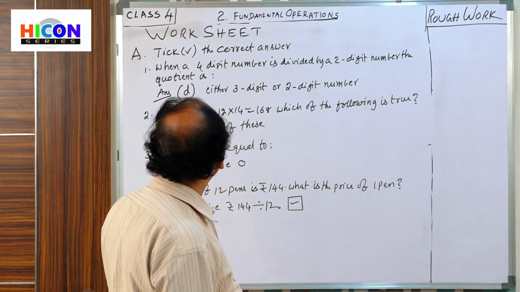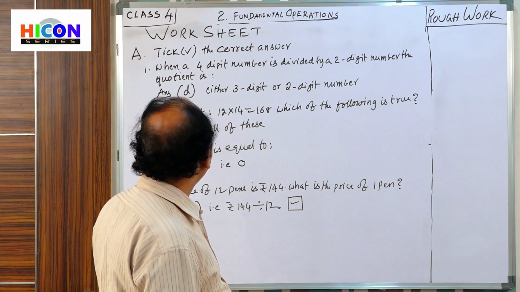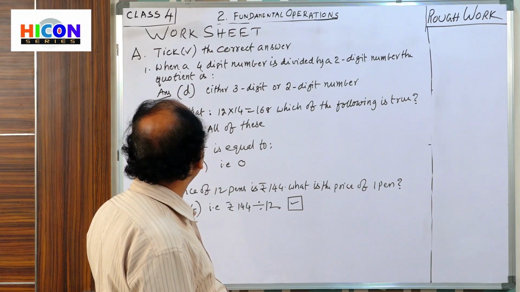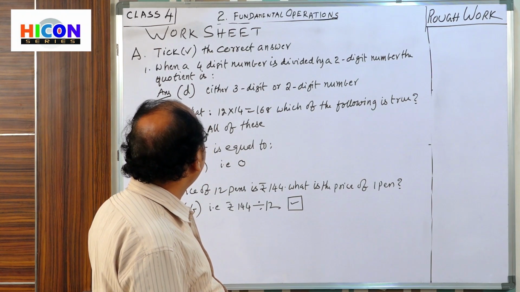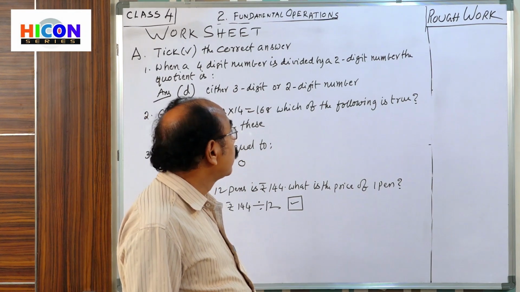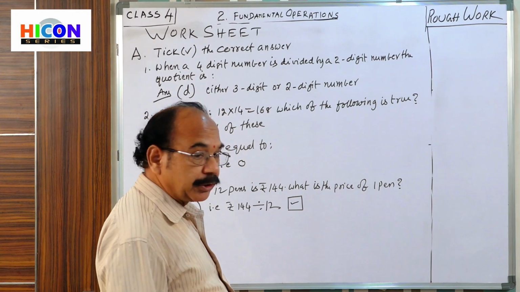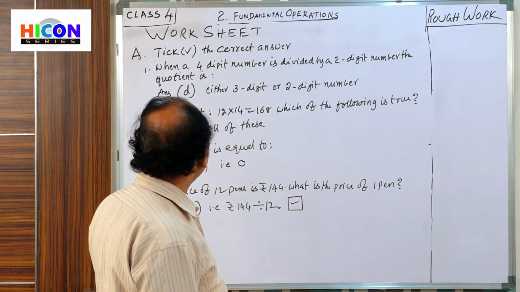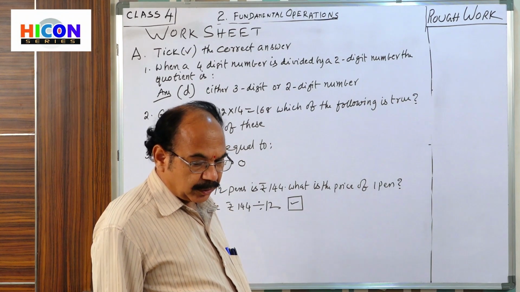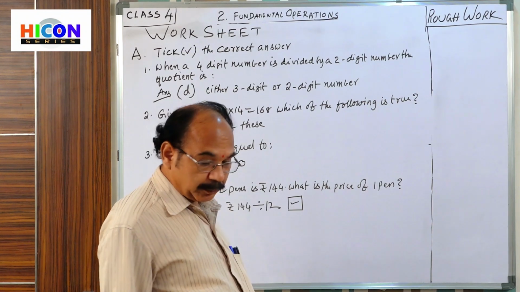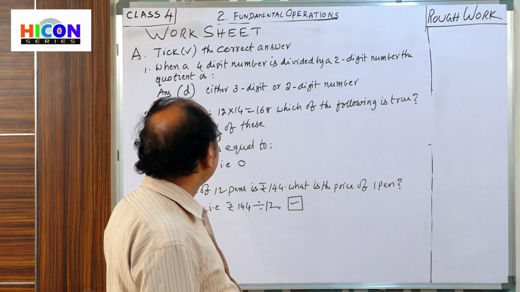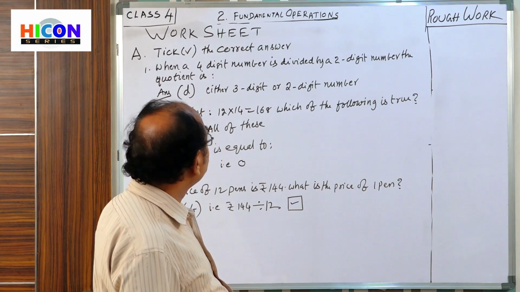A. Pick the correct answer. When a 4-digit number is divided by a 2-digit number, what is the quotient? Options A, B, C, D are given. You will select D. Why?